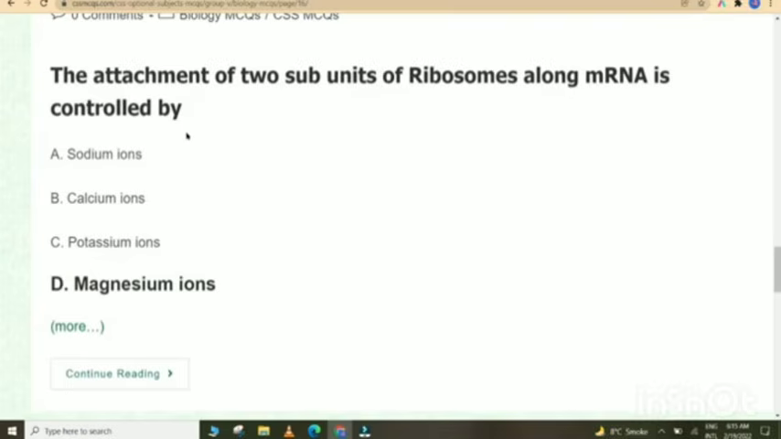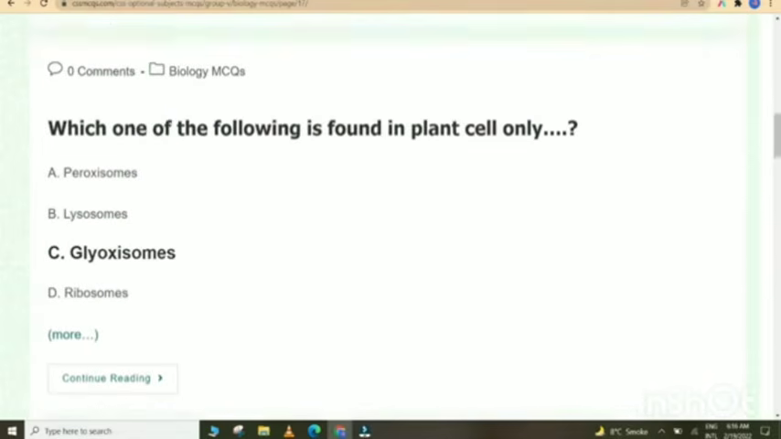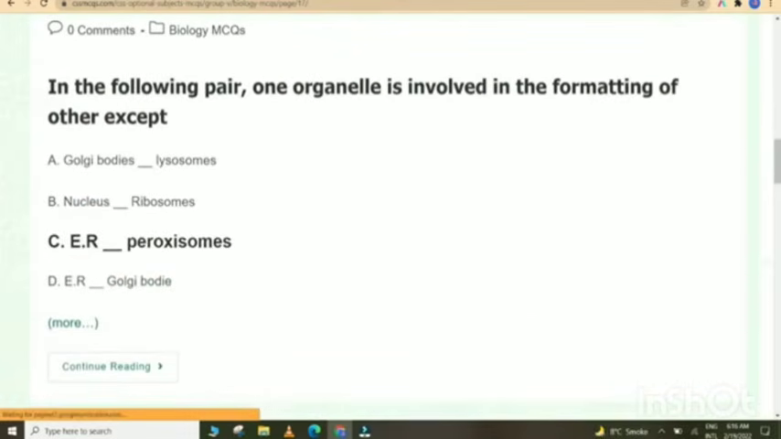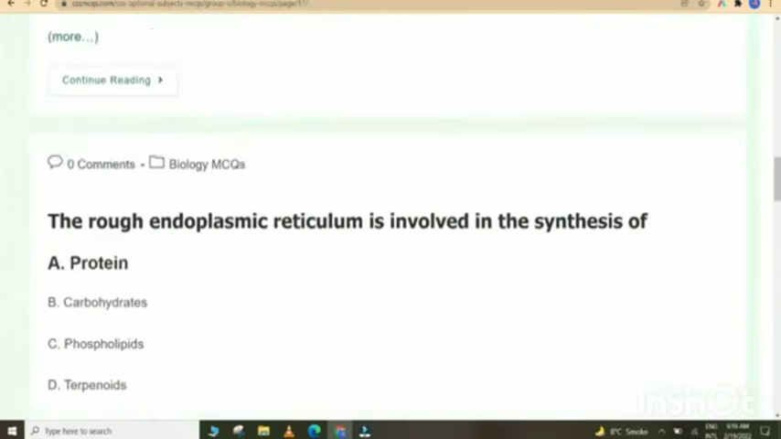The attachment of two subunits of ribosomes along mRNA is controlled by magnesium ions. A cell fails to detoxify the waste substances produced in it because it does not possess enough lysosomes. Which of the following is found in plant cell only? Glyoxysomes. In the following pair, one organelle is involved in the formation of the other except ER and peroxisomes.